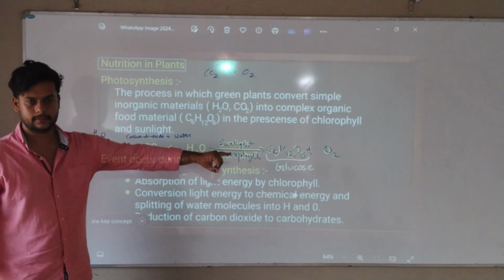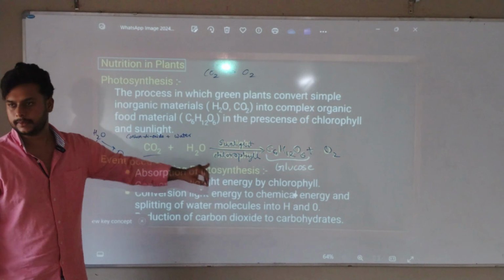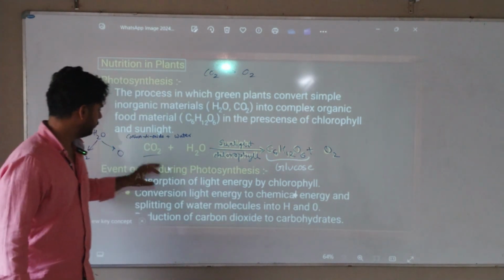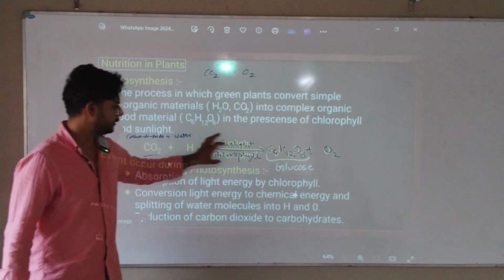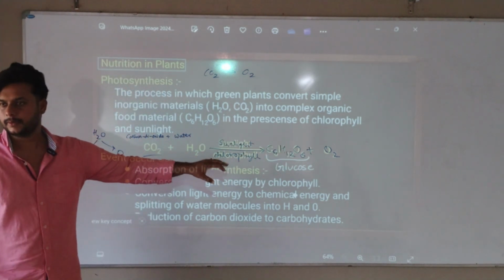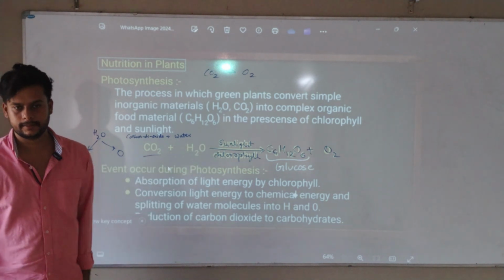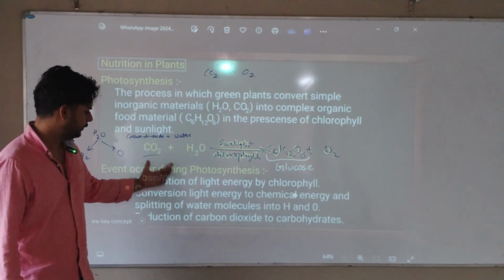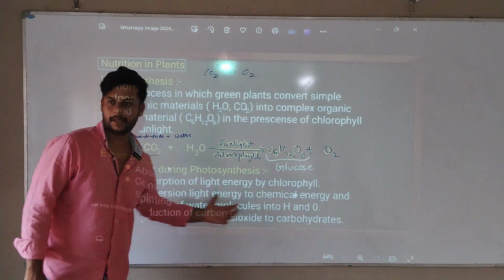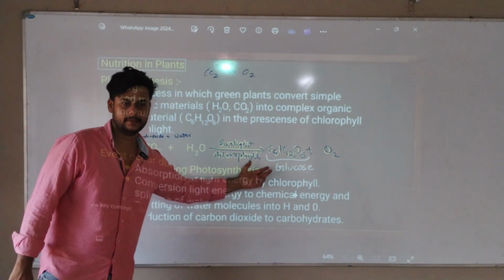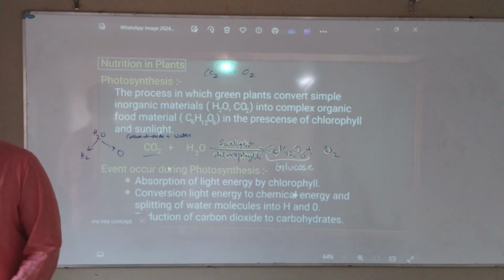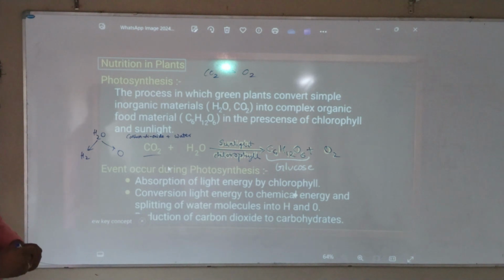Carbon has lost oxygen. That is reduction: reduction of carbon dioxide to carbohydrate. From carbon dioxide, it has become carbohydrate. So the reduction is happening here, that is what they are saying. Any doubts? Carbon dioxide has converted into carbohydrate, and this reduction is happening. Any doubts? Okay. Take the notes till here.